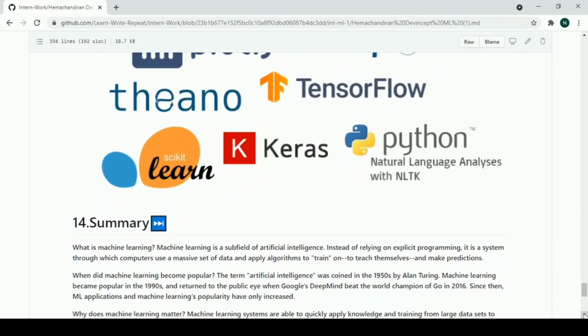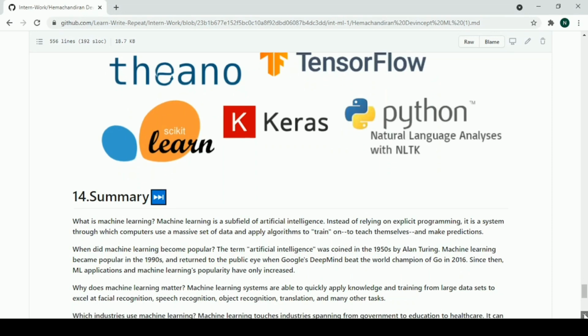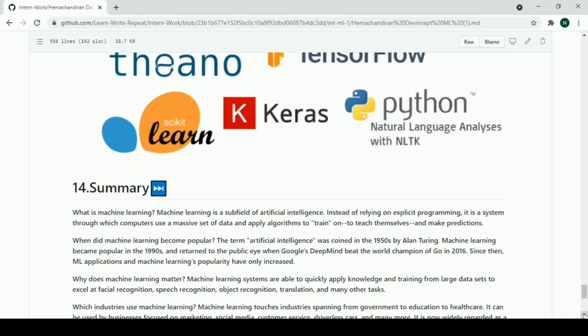Now summarizing at the end, what is machine learning? Machine learning is basically a subfield of AI, and it's a method of teaching machines to learn things and improve from data on their own. When did machine learning become popular? The term AI was coined in 1950 by Alan Turing.